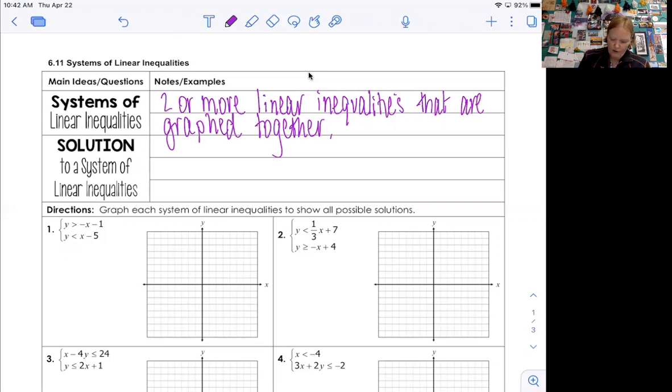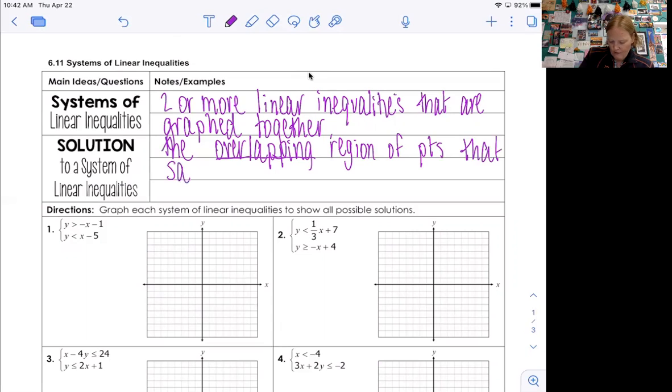Okay, so a solution to linear inequalities is the overlapping region of points that satisfies both inequalities. I'm going to underline that because that's the key.